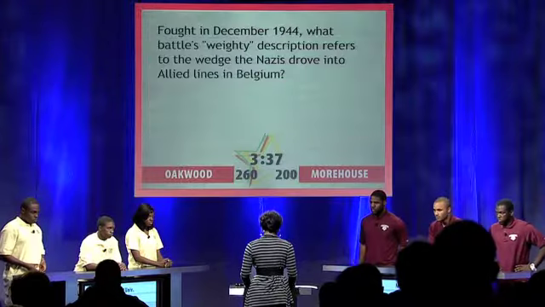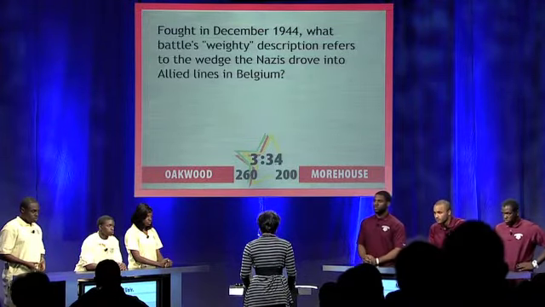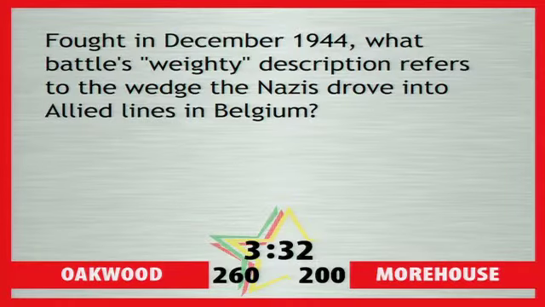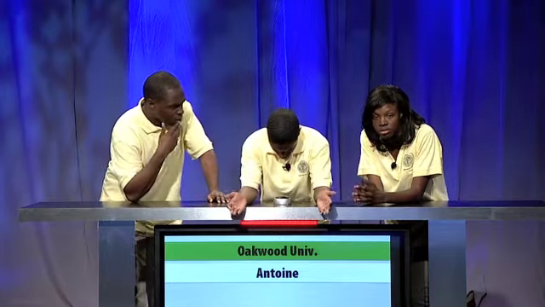Battles and wars. Fought in December 1944, what battle's weighty description refers to the wedge the Nazis drove into Allied lines in Belgium? Oakwood: The Bulge. That is correct. Your bonus question for 10 points apiece. First, which Old Blood and Guts U.S. general was pivotal in that victory? Bradley. Incorrect. We're looking for Patton.